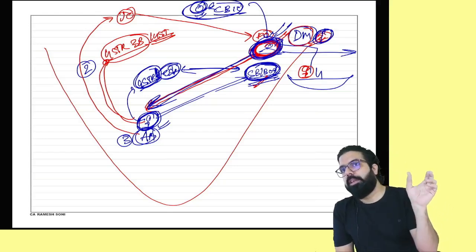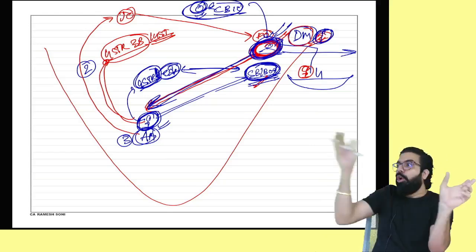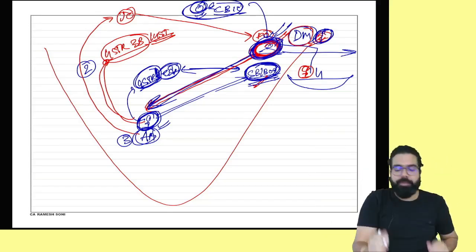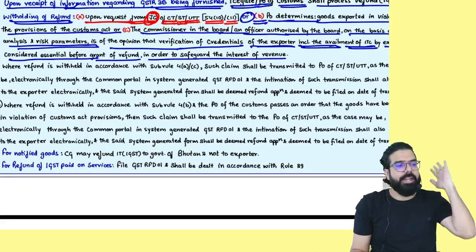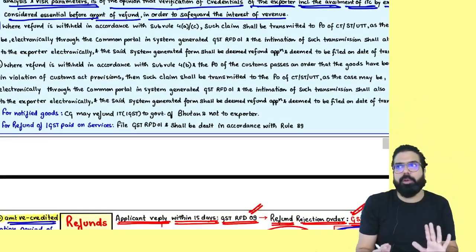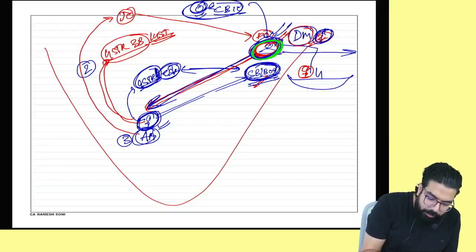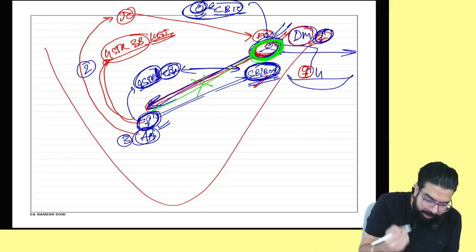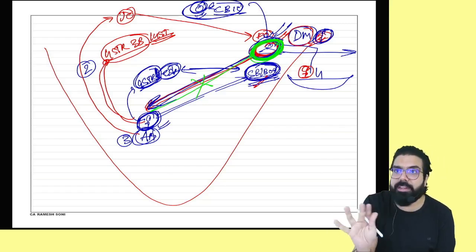First of all, the officer himself identifies, CBIC's officer tells him, or your jurisdictional officer tells him, then he will go ahead and withhold the refund. Everyone over here, it says in order to safeguard the interest of the revenue, they can go ahead and withhold the refund. The next one over here. Sir, this point you have to remember. Now listen. Whenever your refund is withheld by this officer, he will not do the processing of the refund anymore because he has withheld the refund.